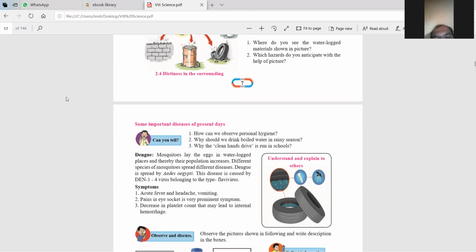Now how is dengue spread everywhere? Mosquitoes lay their eggs in waterlogged places, thereby the population increases. Different species of mosquitoes spread different diseases. Dengue is spread by the Aedes aegypti. This disease is caused by the dengue virus, types 1 to 4, which belong to the flavivirus.